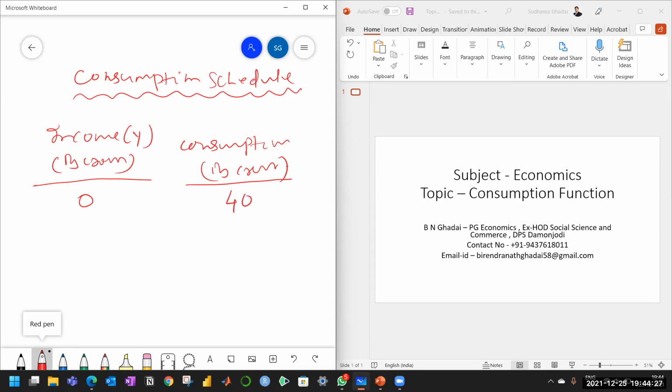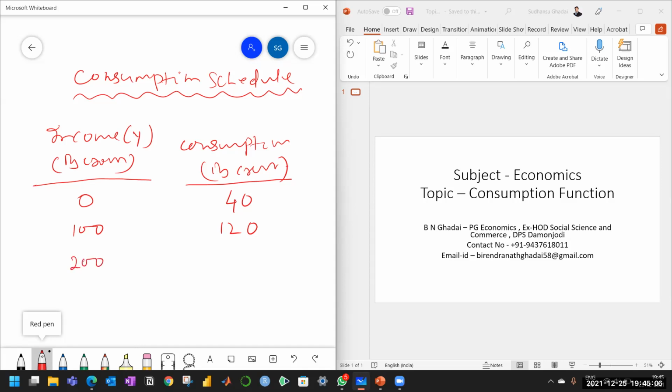And now your income becomes 100. So in the initial stage, the consumption may be more than your income. So you will be having negative saving. This will continue till you reach the break-even point, because at the break-even point, income will be equal to consumption. That time saving will be 0, and that level is called the break-even point, where consumption is equal to income. Before that, saving is negative. At the break-even point, saving is 0, and afterwards, saving becomes positive.